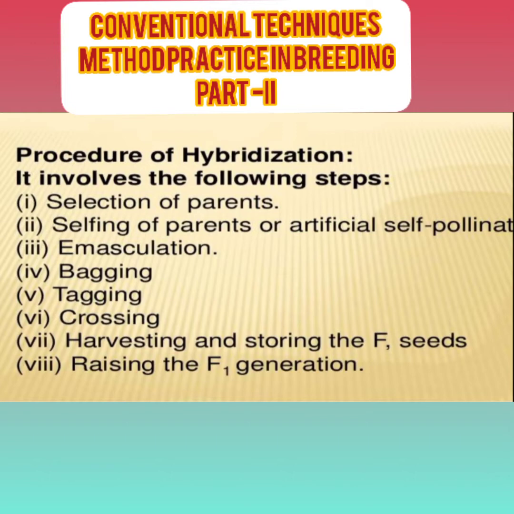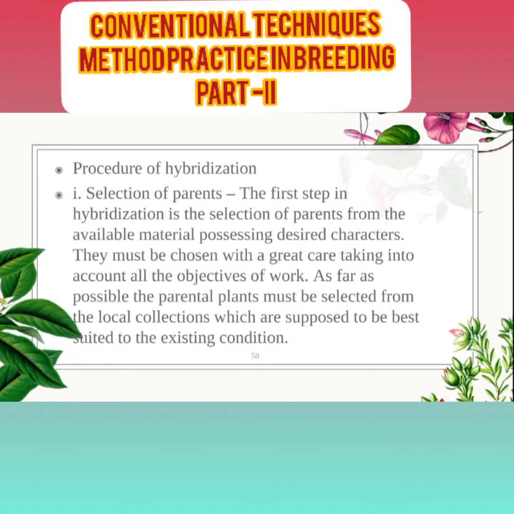Fourth step: bagging. Fifth step: tagging. Sixth step: crossing. Seventh step: harvesting and storing the F1 generation and raising the F1 generation. These are the steps important to understand the procedure of hybridization. Let's start with the first point of hybridization, the selection of parents.